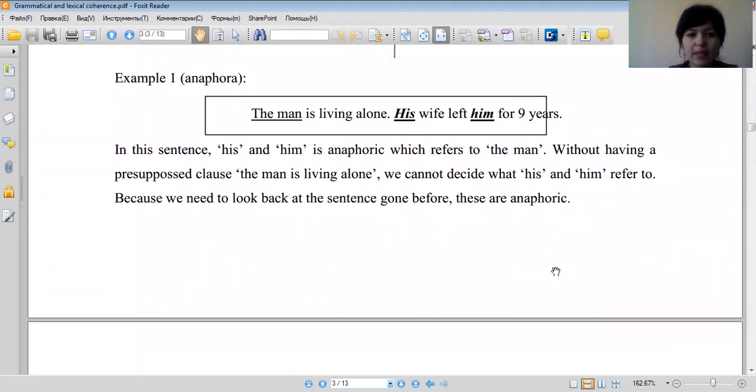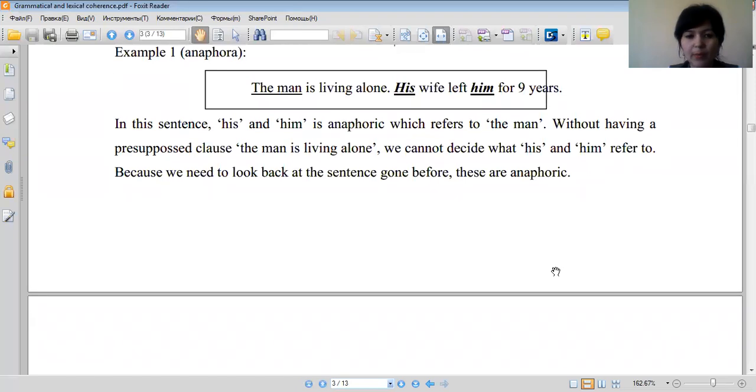Anaphora: The man is living alone. His wife left him for nine years. In the sentence, his and him are anaphora which refer to the man. Without having the presupposed clause, the man is living alone, we cannot decide what his or him referred to, because we need to look back to the sentence gone before.